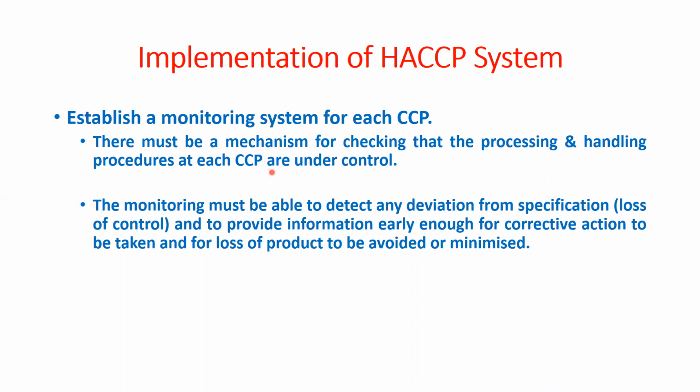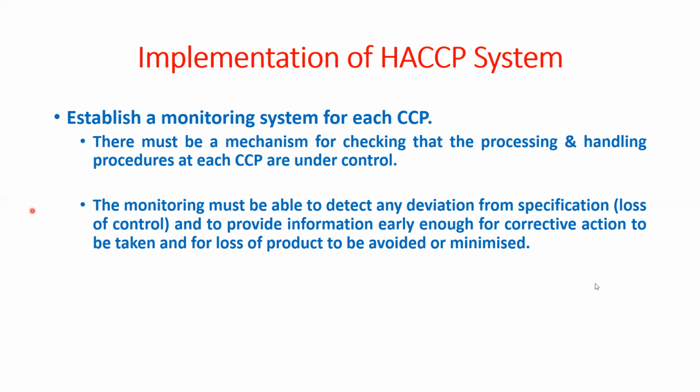If it is not, then monitoring system must have to produce a result that this particular CCP is not under control, it is going beyond the control, out of control. So that result they must have to pass to the corrective action team. So corrective action teams immediately will take the result of this monitoring system and then immediately they do the corrective action.